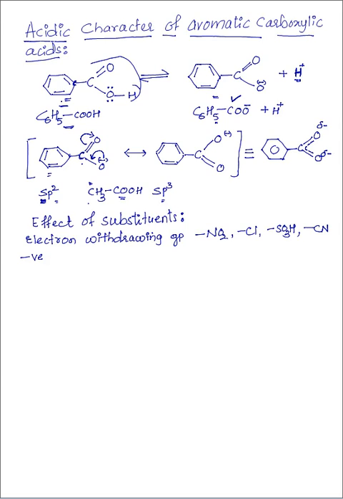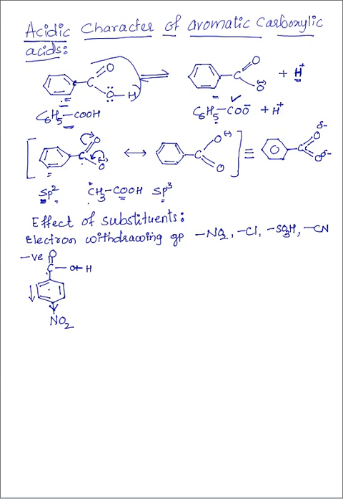How do these increase the acidity? Suppose this is the structure of benzoic acid, COOH with double bond oxygen, and here the nitro group is present. This nitro group is an electron withdrawing group. It withdraws electrons from the benzene ring, so that the benzene ring is now electron deficient.